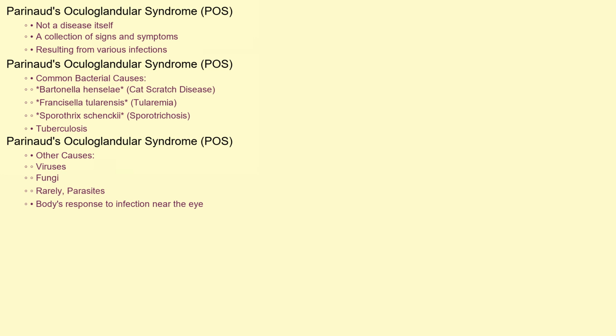resulting from various infections. The most common culprits are bacteria, particularly Bartonella henselae, the cause of cat scratch disease. Other bacteria like Francisella tularensis (tularemia), Sporothrix schenckii (sporotrichosis), and even tuberculosis can be responsible. Viruses, fungi, and rarely, parasites can also trigger POS. Essentially, it's the body's response to an infection somewhere near the eye that sets the stage for this syndrome.